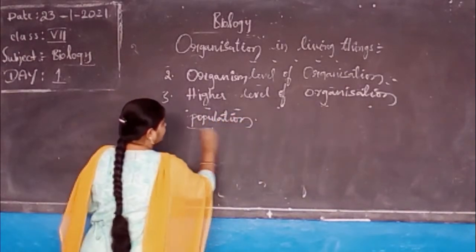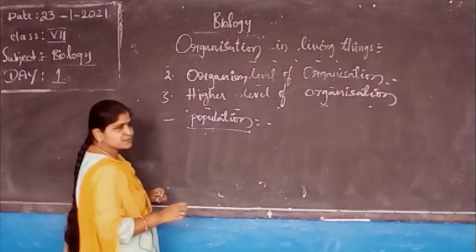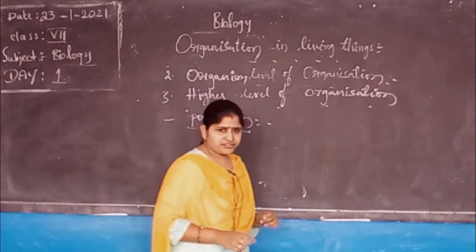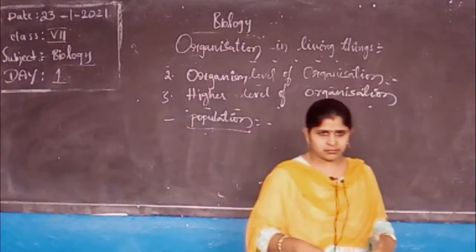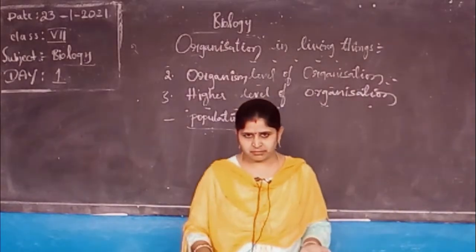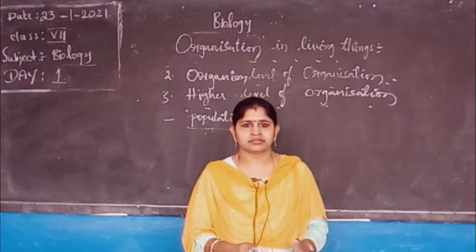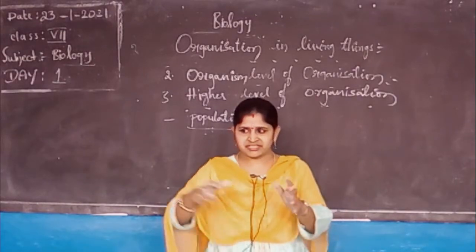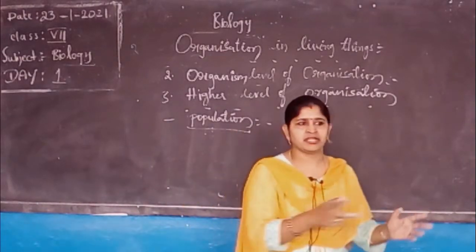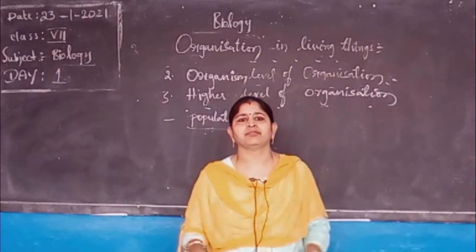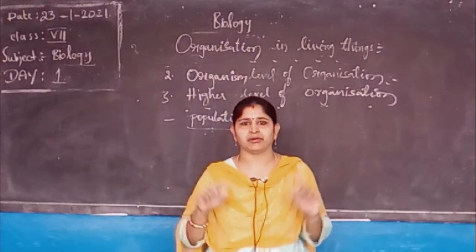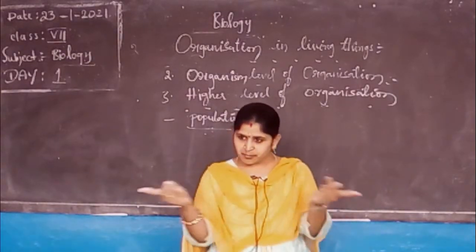Next category is population. So you take Alpha School, all from 6th to 10th class people have grouped together, seated in different places but in the same area, in the same compound. That is Alpha School. That is a population.